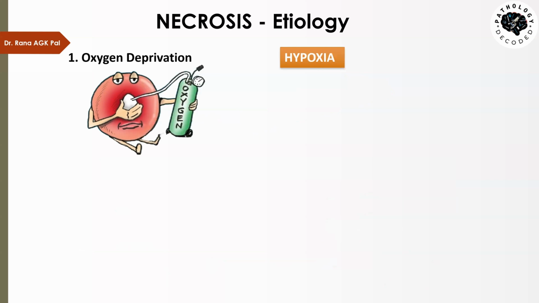So what is the etiology of necrosis? The etiology of necrosis is the same as cell injury. So all those things which were causing cell injury are responsible for necrosis. I have already covered these etiologies in cell injury in my first video, which is based upon reversible and irreversible cell injury. If you want to know about these etiologies in detail, then you can go and check that video.